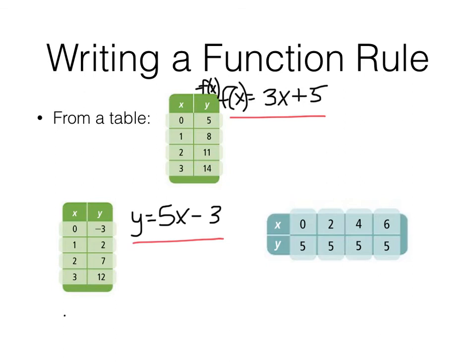This last one might look tricky, but it's not. If you recall the metamorphosis video that we watched in class, your f of x or your y, in this case, is just going to be equal to always 5. Doesn't matter what x is, it's always 5. So you could have f of x equals 5, or you could have y equals 5. Either one is fine.